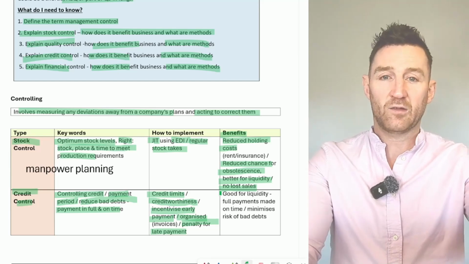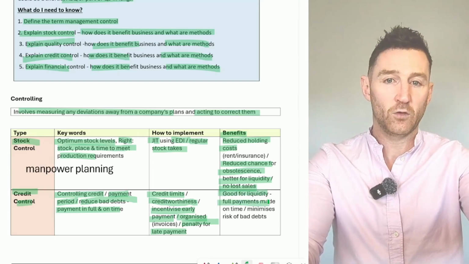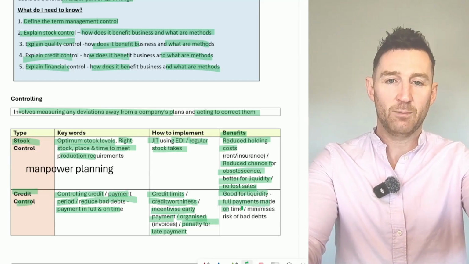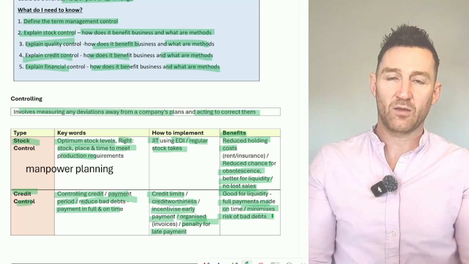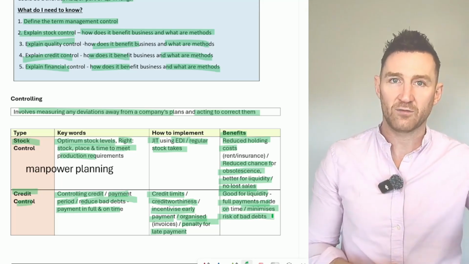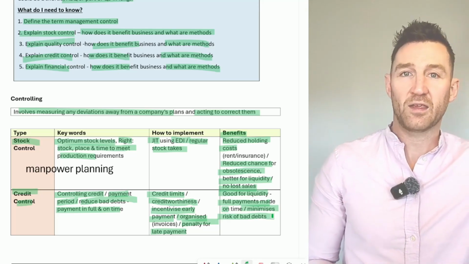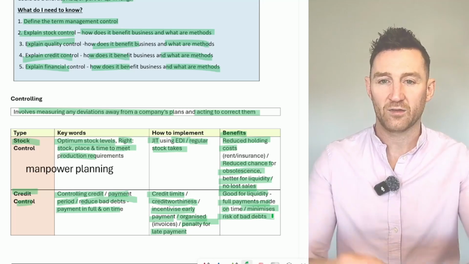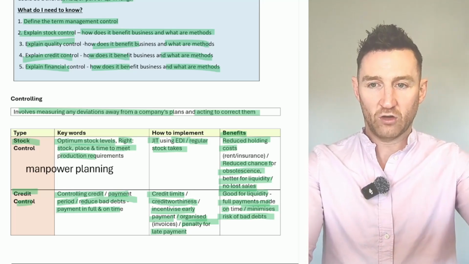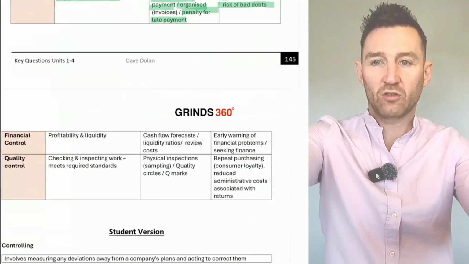The benefits, like I said, it's good for liquidity. It means you get full payments made on time and it minimizes the risk of bad debt. So bad debt is you sell goods on credit, they go bust or out of business and they can't pay you, and you have to write that off as an expense then. So that's credit control. Financial control is the next one.